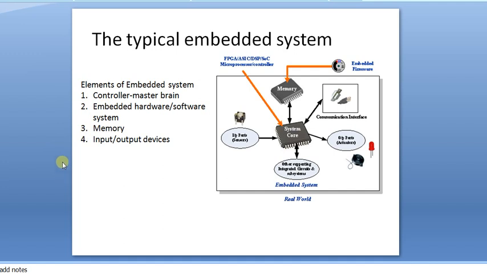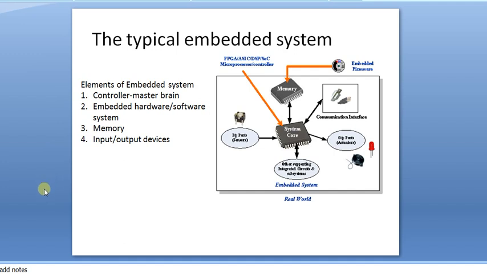So the controller master brain can be any of these items. These are the main processing elements which act as the master brain of the single chip controller.